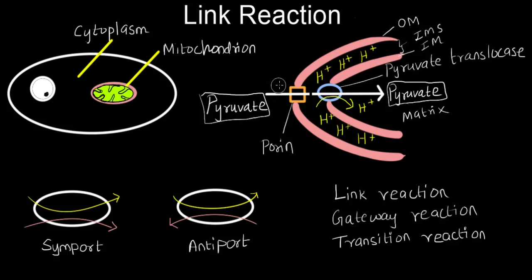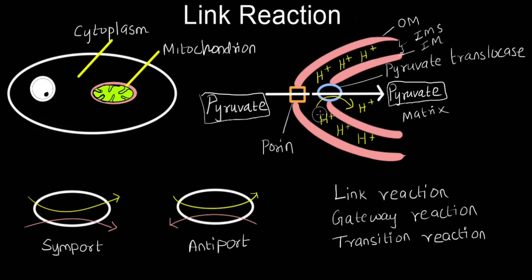Pyruvate diffuses freely through the outer membrane of mitochondria through channel formed by a transmembrane protein known as porin. But it can be transported only up to the intermembrane space. From the intermembrane space, pyruvate cannot easily enter into the matrix because inner membrane of mitochondria is impermeable to pyruvate.